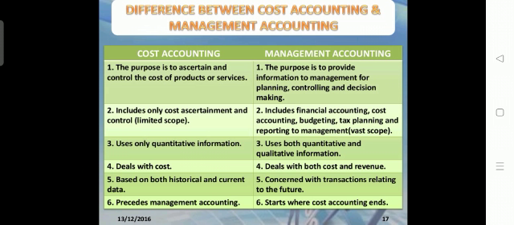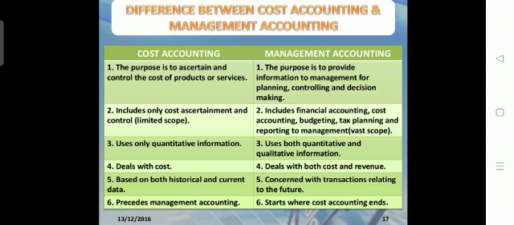But management accounting deals with both cost and revenue: the income earned and the expenditure incurred are both considered. Cost accounting is based on both historical and current data, concerned with past records as well as the present flow of information.